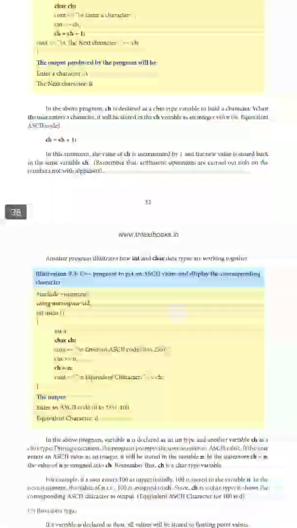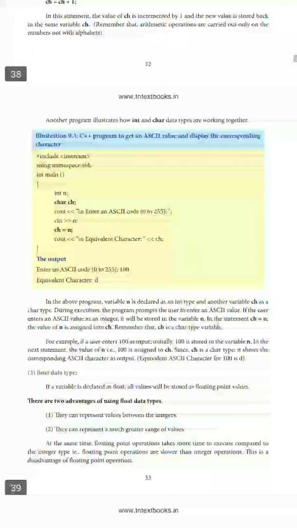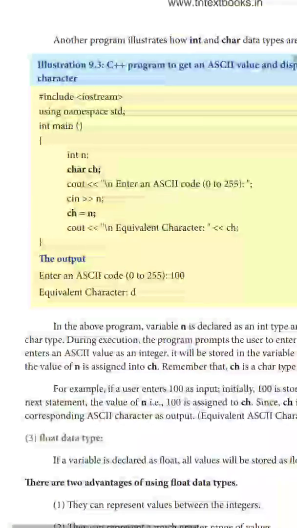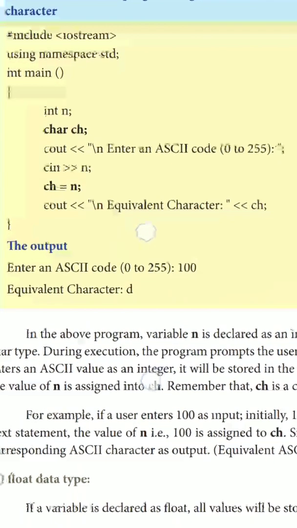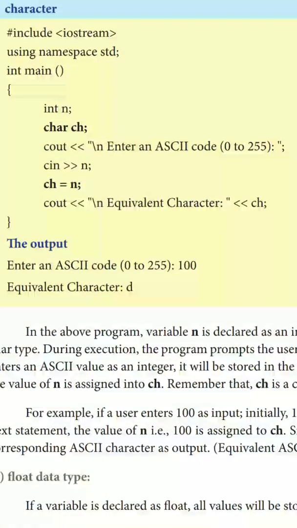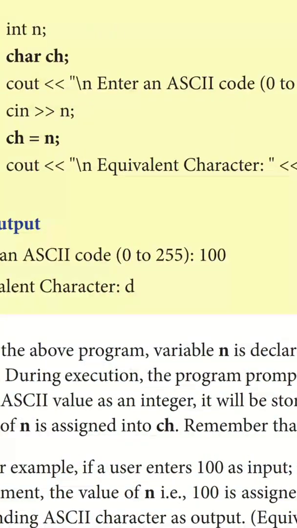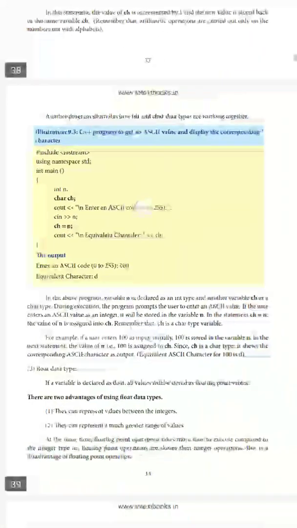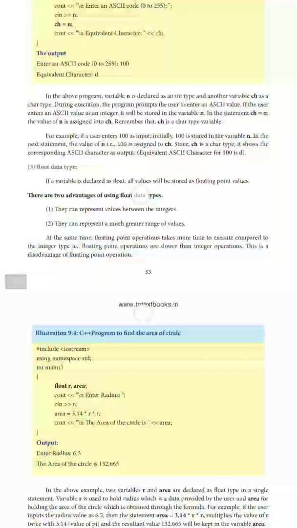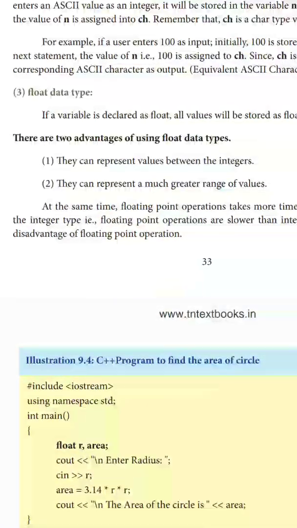So a character is also somewhat an integer. It stores the integer value of the ASCII value. In the next example, they get a number from the user and display it as a letter. The user enters 100, but the respective ASCII value is small d, and it is printed here.